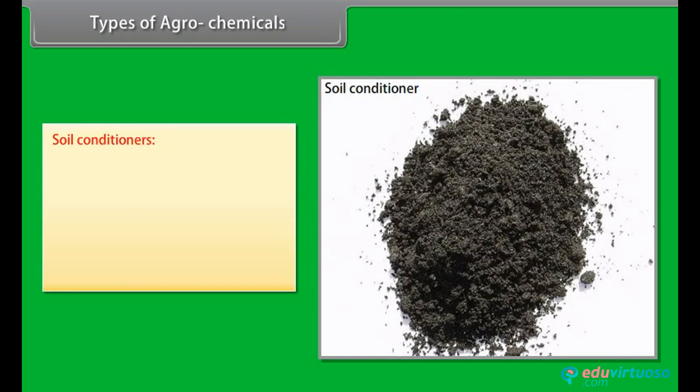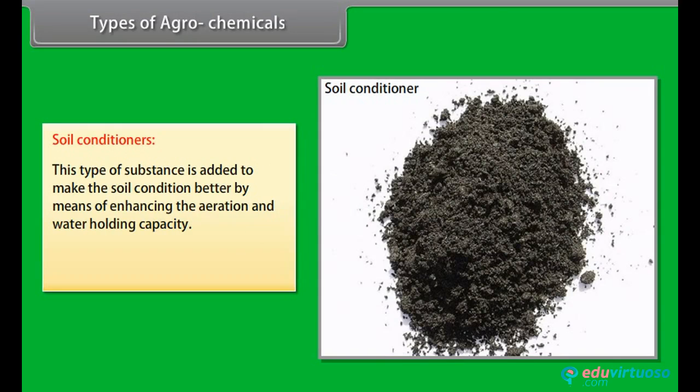Types of agrochemicals. Soil conditioners. This type of substance is added to make the soil condition better by enhancing the aeration and water holding capacity. Manures, crop residues, etc. are used in the production of soil conditioner.